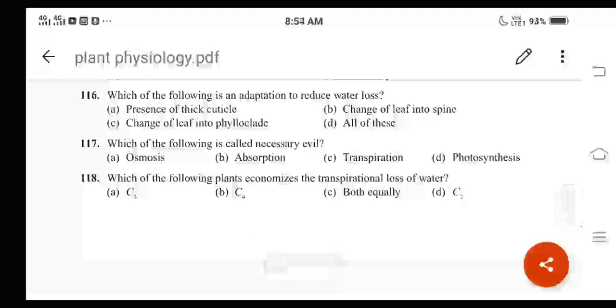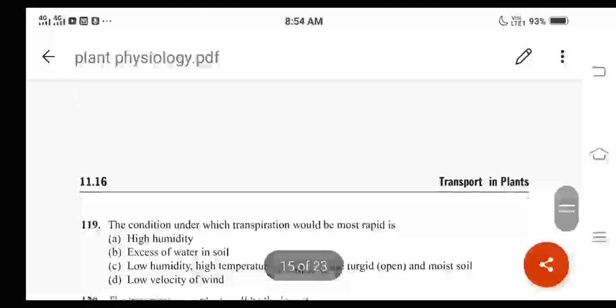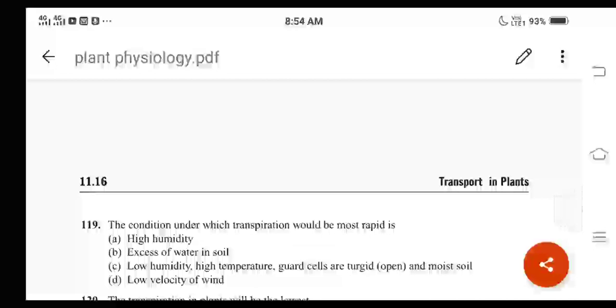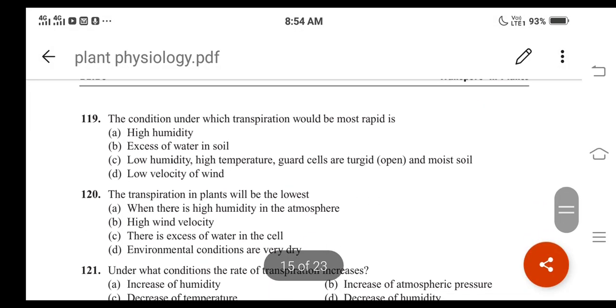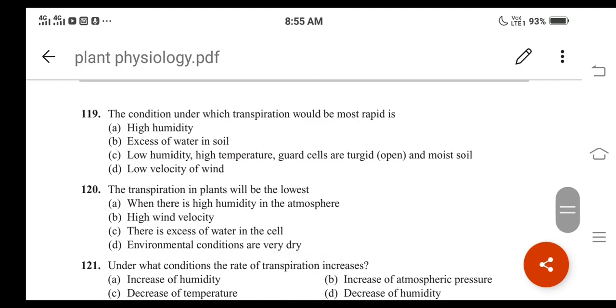Let us move on to the next question. Question number 119. The condition under which transpiration would be most rapid is, what are the different options here? High humidity, then excess of water in soil, then low humidity, high temperature, guard cells are turgid and moist soil, then low velocity of wind.